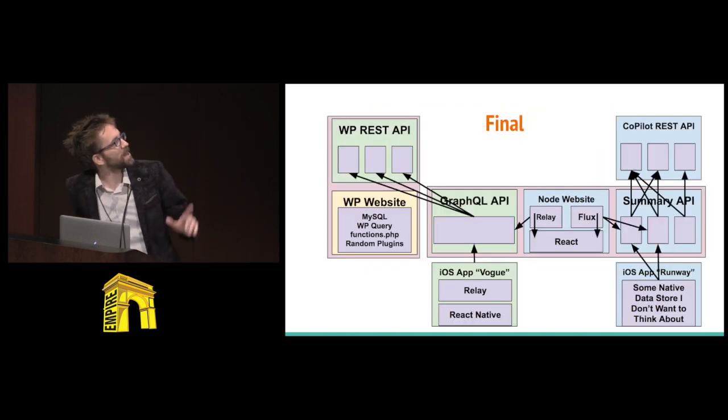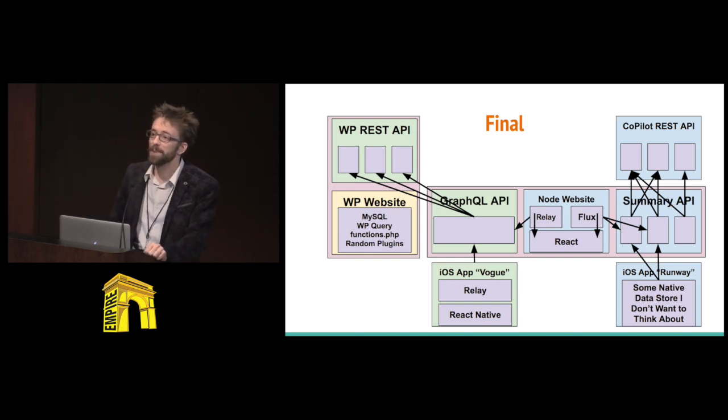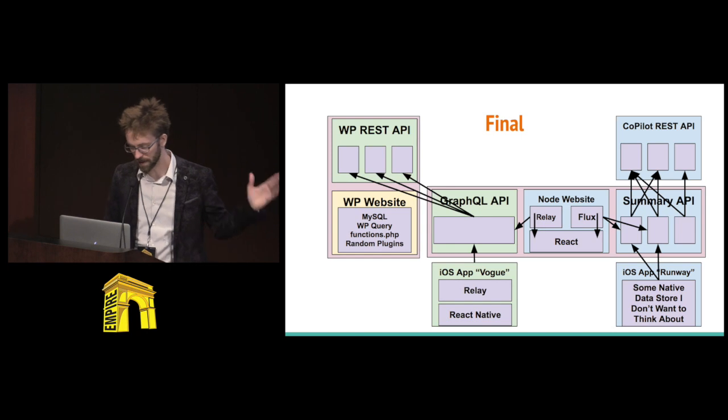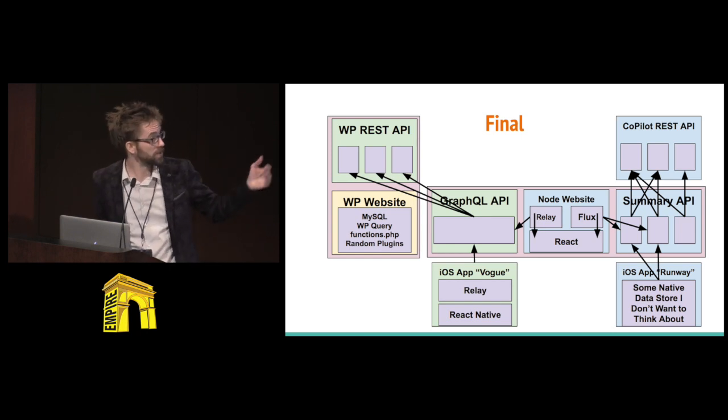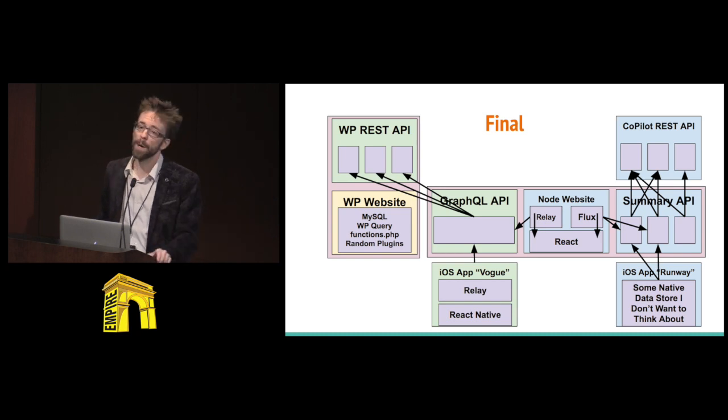Okay, so this is where we ended up. We attached the WordPress REST API to it, and then we reprocessed that in Graph, to get something fairly sane into our new native app that we launched recently. And we also upgraded our existing web app to use some Relay as well.